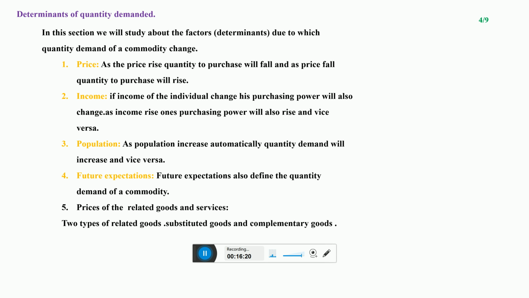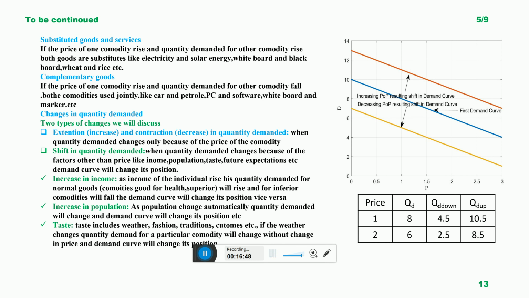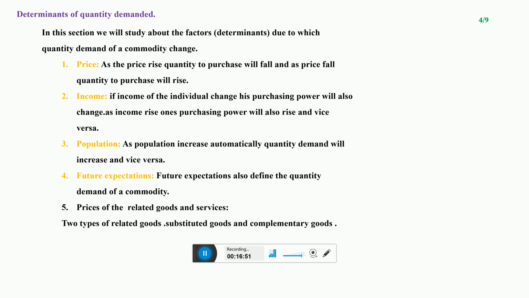So currently the price of the cement is the same, but because of his thinking, his future expectation that in the near future the price will decrease, he is not purchasing now, and his quantity demanded for cement will reduce. So it means these are factors other than price by which the quantity demanded is changing. The price of the product does not change, but quantity demanded changes because of factors other than price, like income, like population, like expectations. And the fifth one, that is prices of related goods and services.